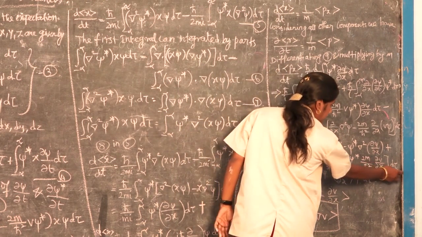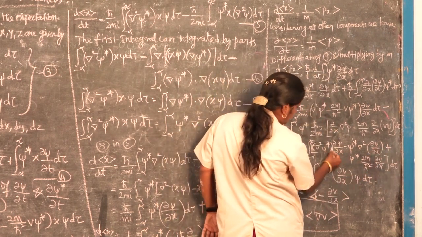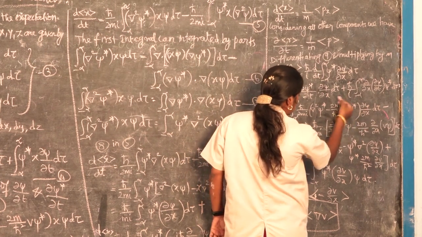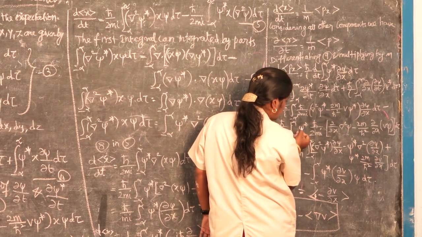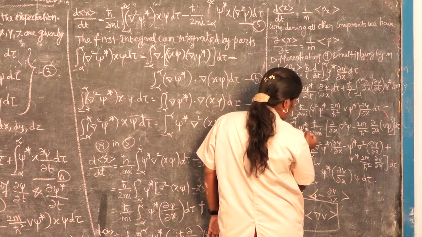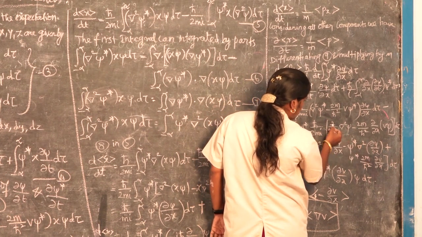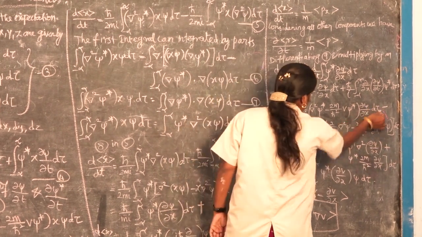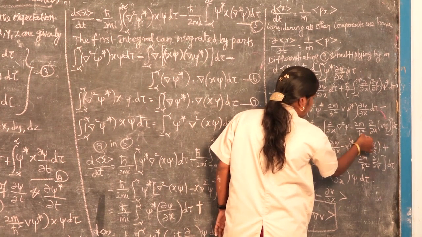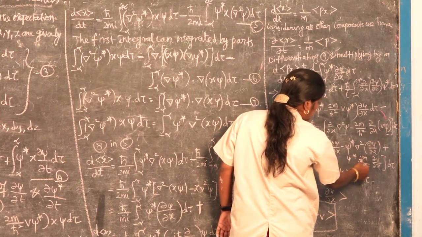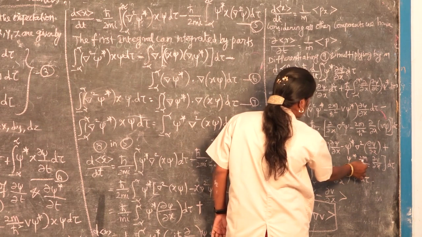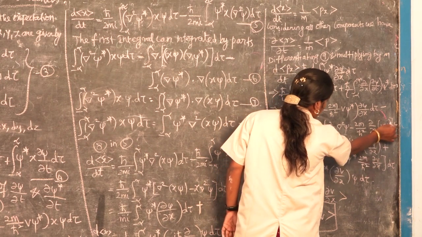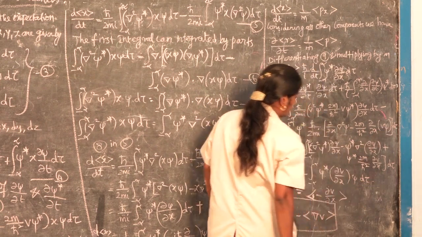dτ is taken at the last, it is a common term, minus this is cancelled out. Then here it is ψ* ∂²/∂x of ∂ψ plus, minus into minus plus, that is ψ* into 2m by ħ² ∂V/∂x of dτ.